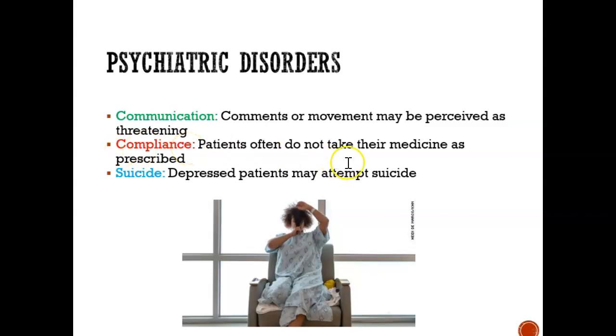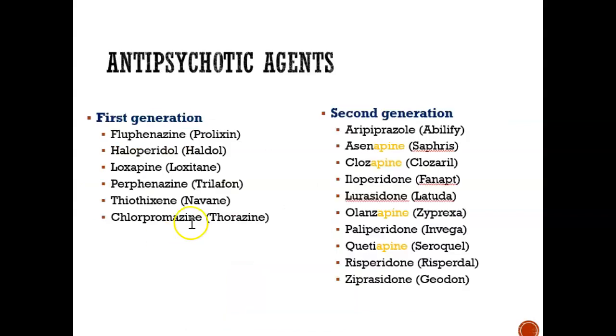Compliance, so clients may not want to take their medication. Clients may not want to brush or floss their teeth, right? So their compliance will probably be poor, and they could also be suicidal. So when we look at drugs, there are first-generation drugs and second-generation antipsychotic drugs. And so in the next video, we'll look at what the difference is between the two.